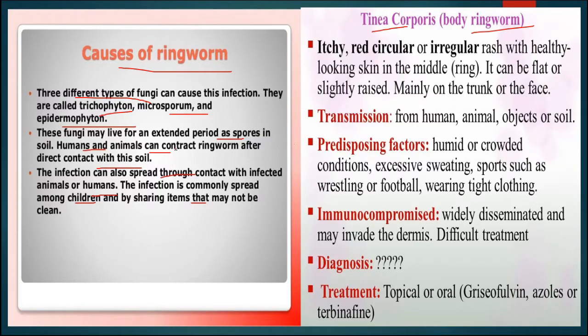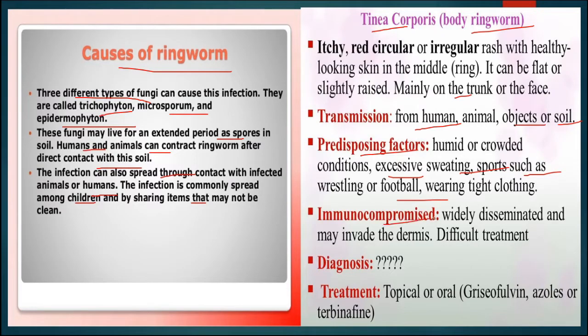It can be flat or slightly raised, mainly on the trunk and face. Transmission occurs from humans, animals, objects, soil, or contaminated cloth or utensils. Predisposing factors are humid or crowded conditions, excessive sweating, sports such as wrestling or football, and wearing tight clothing. All these things are responsible for the spread of ringworm.